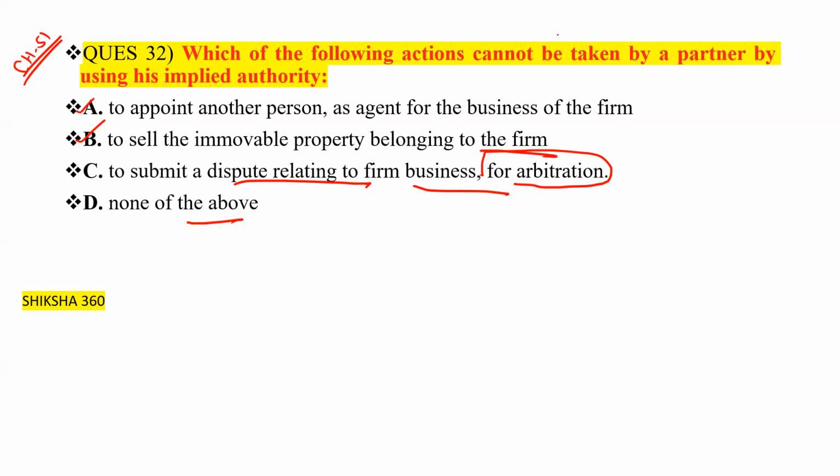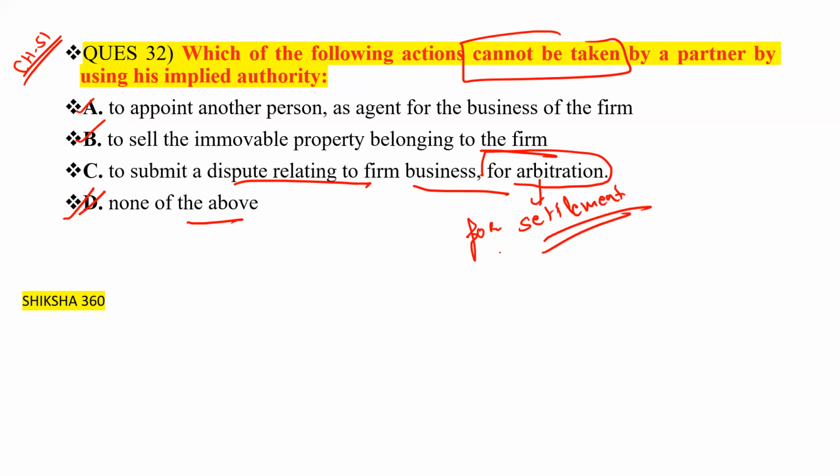We have to find what cannot be taken. So option number D is the answer, that is none of the above. Arbitration basically means, what is the meaning of arbitration? As one student said, it is for the settlement of the dispute.